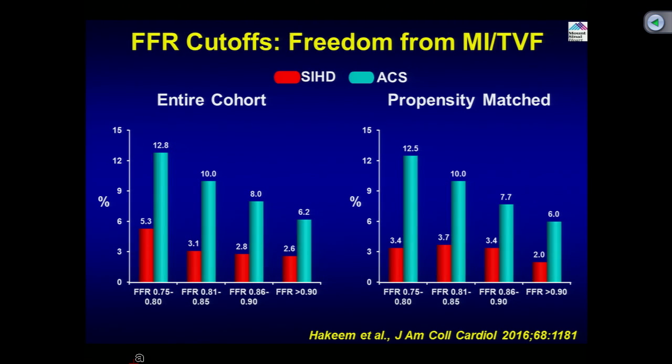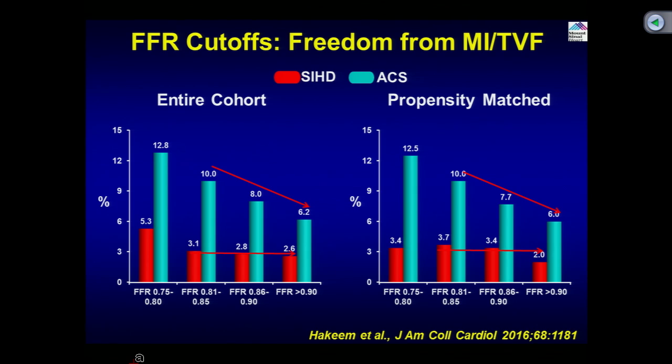So, now if you dissect down to the groups, basically the 0.81 to 0.85, 0.85 to 0.9 and more than 0.9, in the entire cohort or in the propensity match, the stable syndrome versus ACS, which is in the blue, a very good observation comes that the higher FFR of more than 0.81 has an event rate more in the ACS patients, while in the stable CAD it is flat. So, what does that mean? It seems to be that maybe 0.81 is not appropriate for the ACS patient, maybe it should be higher.